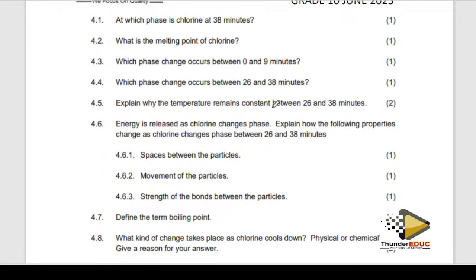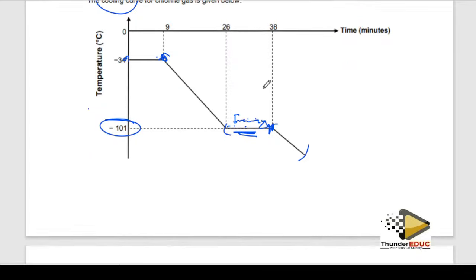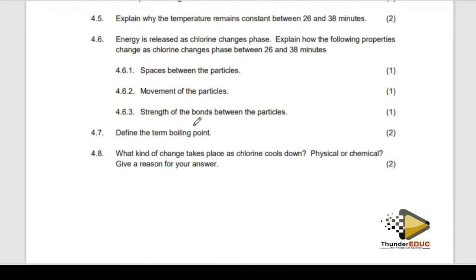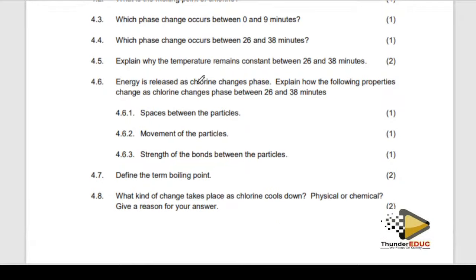Explain why the temperature remains constant at 26 and 36. Because there is a change in the phase, meaning that the temperature is the same. Whenever there is a change in the state, the temperature is always the same. Energy is released as chlorine gas changes phase.